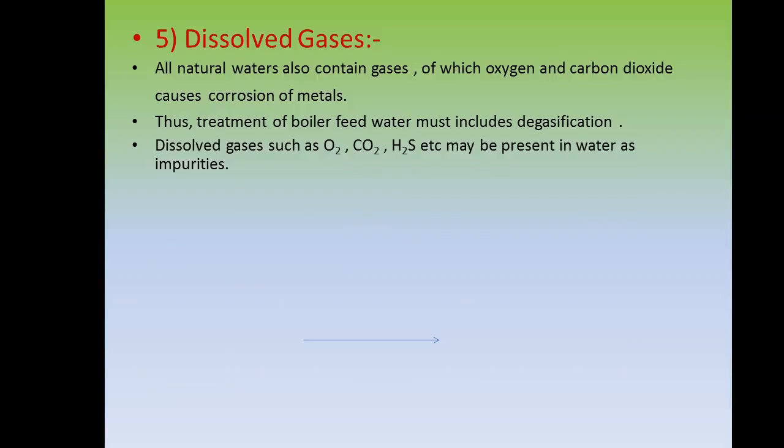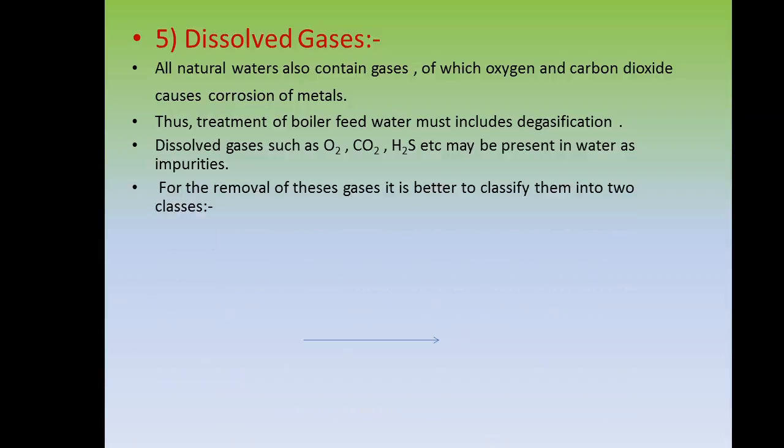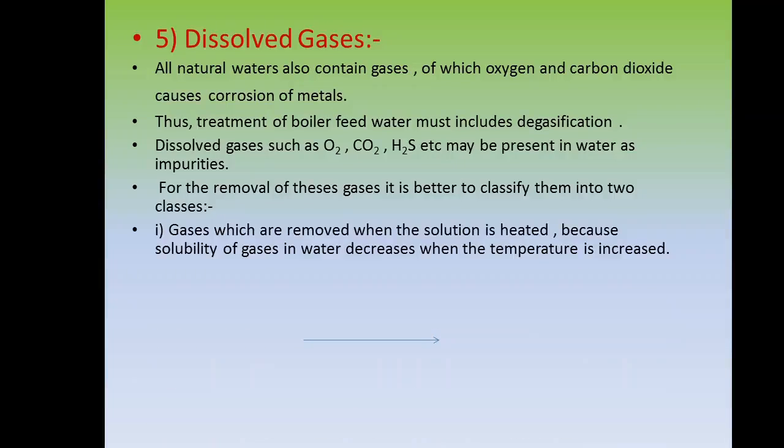Dissolved gases such as O2, CO2, H2S, etc. may be present in water as impurities. For the removal of these gases, it is better to classify them into two classes. First, gases which are removed when the solution is heated, because the solubility of gases in water decreases as the temperature increases. Second, gases which can only be removed by chemical treatment.